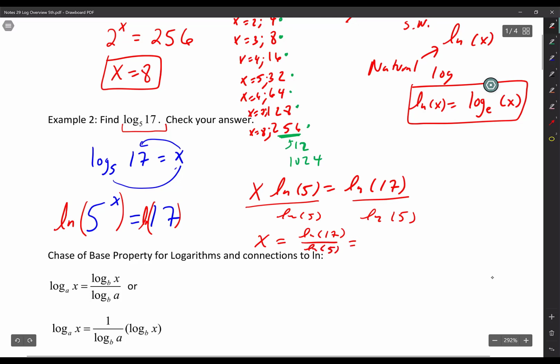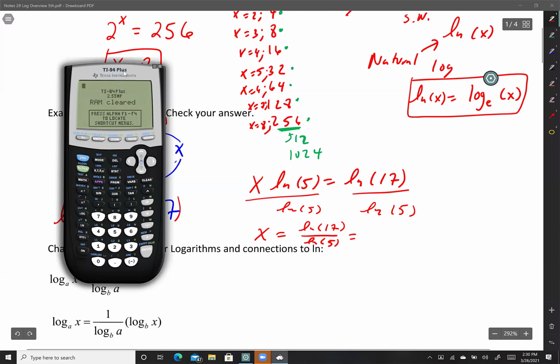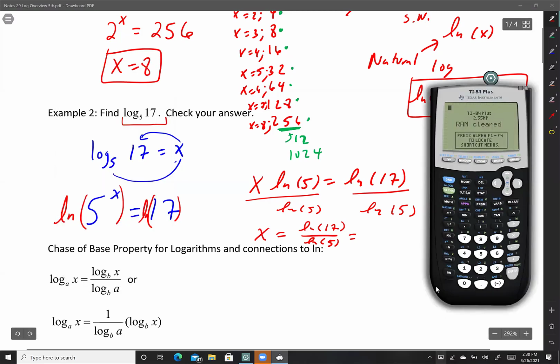Let me show you my calculator. I'm going to get my calculator out. I'm going to show a TI-84, guys, because I have an emulator for that, and I can bring that up really fast. So here's my screen showing my TI-84, and I'm just going to type that in.